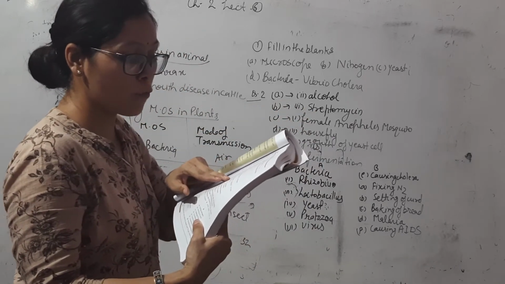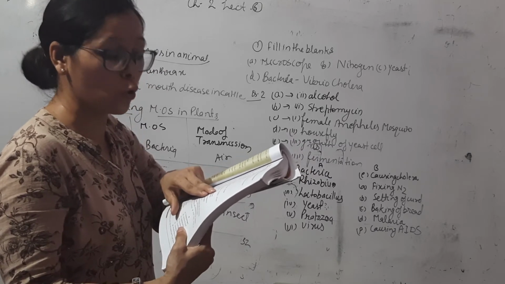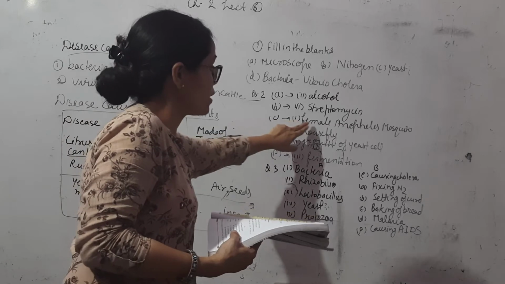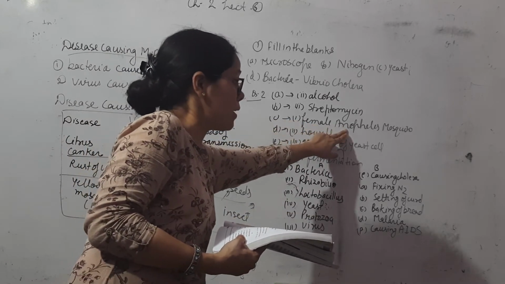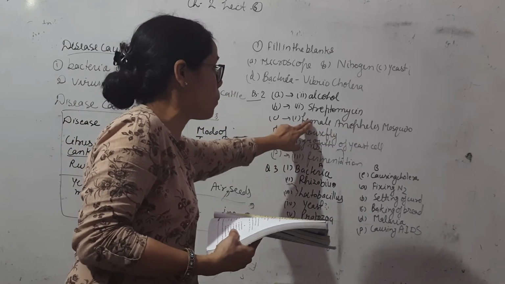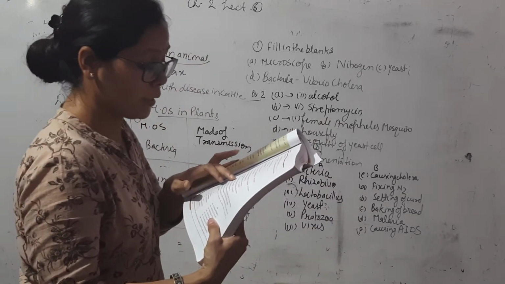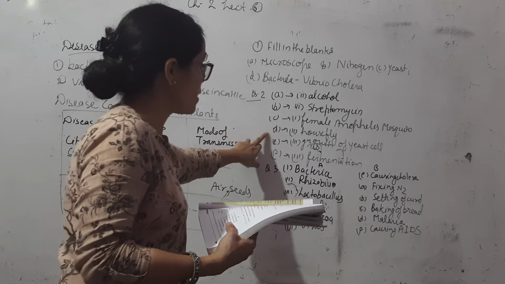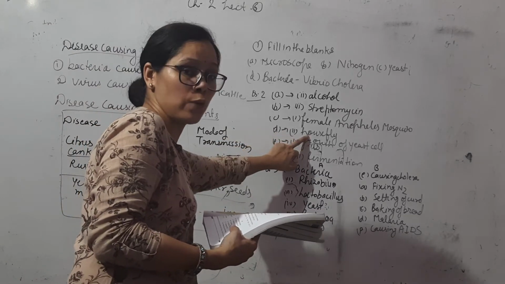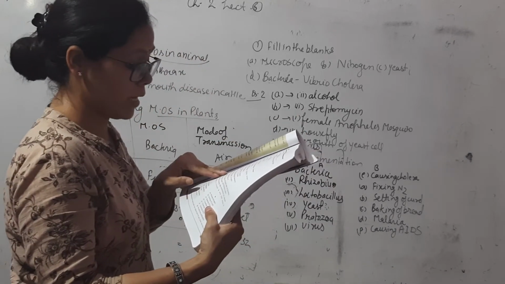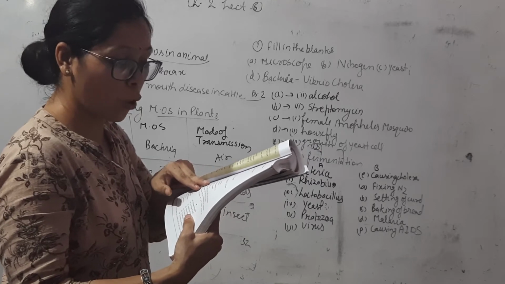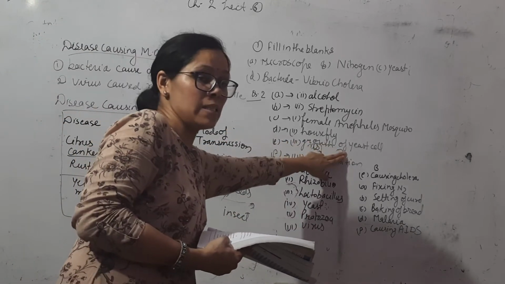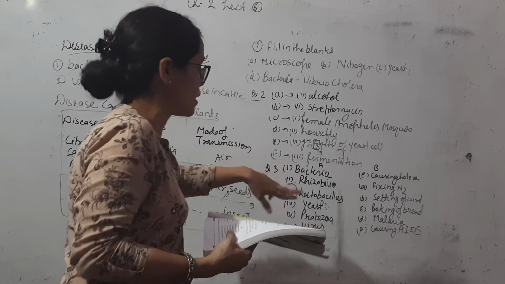C, carrier of malaria causing protozoa. Who transmits the protozoa? The protozoa is transmitted by the female Anopheles mosquito. So the answer of C is female Anopheles mosquito. D, the most common carrier of communicable disease. The answer of D is housefly. Next, E, bread or idli dough rises because of yeast cells. So the answer of E is yeast cell.